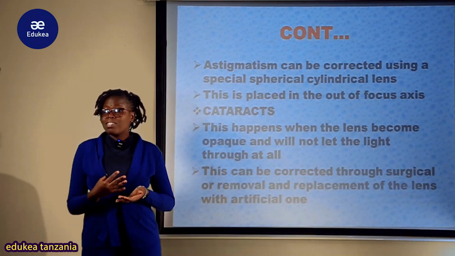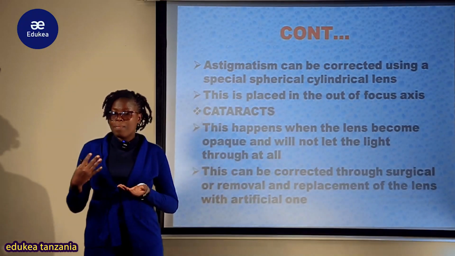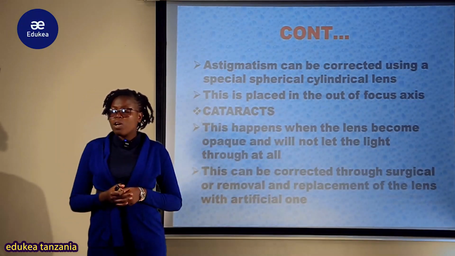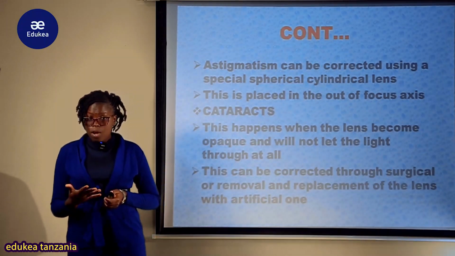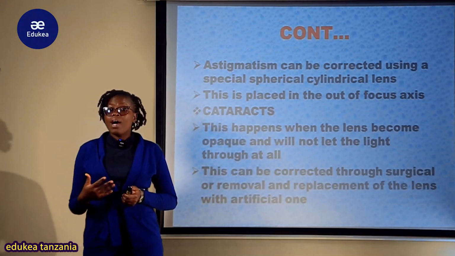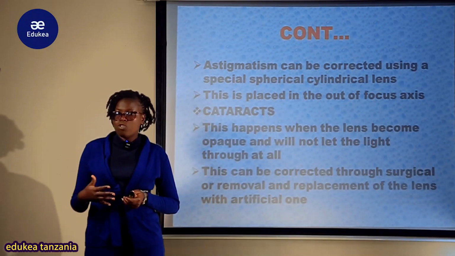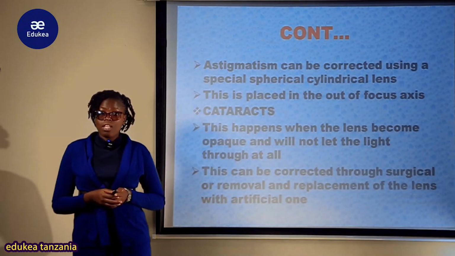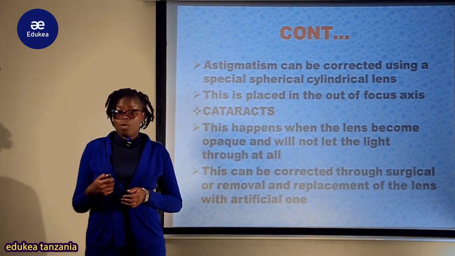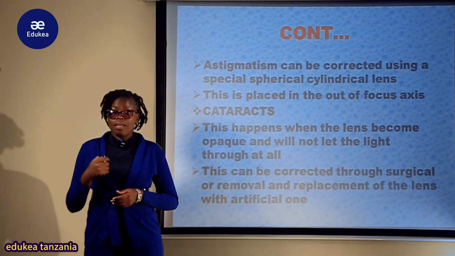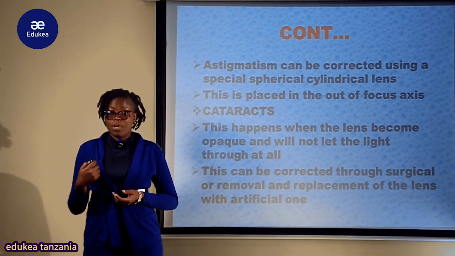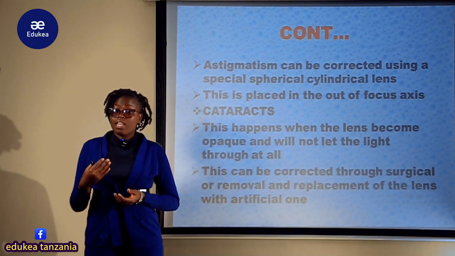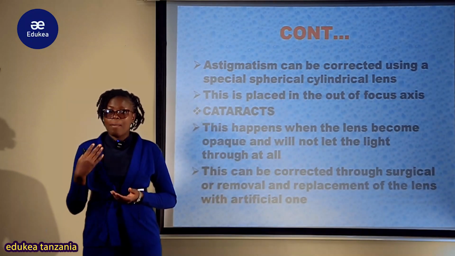Kwa kuwa huyu mtu anakuwa na matatizo yote, both myopia pamoja na hypermetropia, kwa hiyo anapewa biconcave. Ushaona, I know, and I'm sure kuna baadhi ya watu ambao wana matatizo ya macho, tena miwani yetu. Kwa mfano kama ya kwangu mimi nina tatizo la kuona mbali. Mimi nina tatizo la myopia, ninakuwa naweza kuona vitu vya karibu more clearly, lakini vya mbali naviona kwa shida.